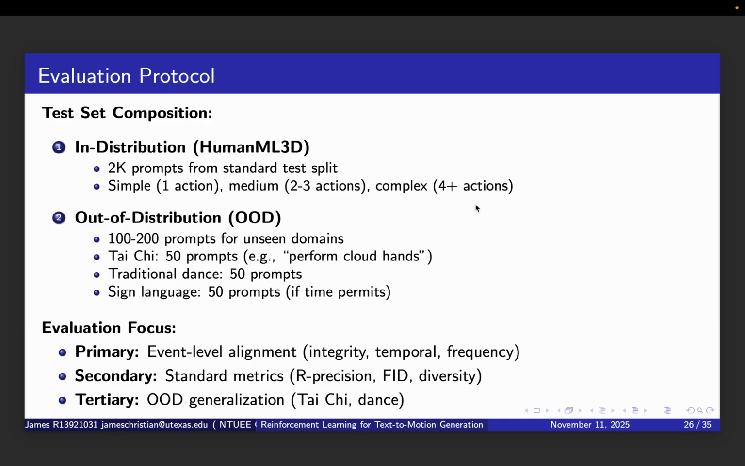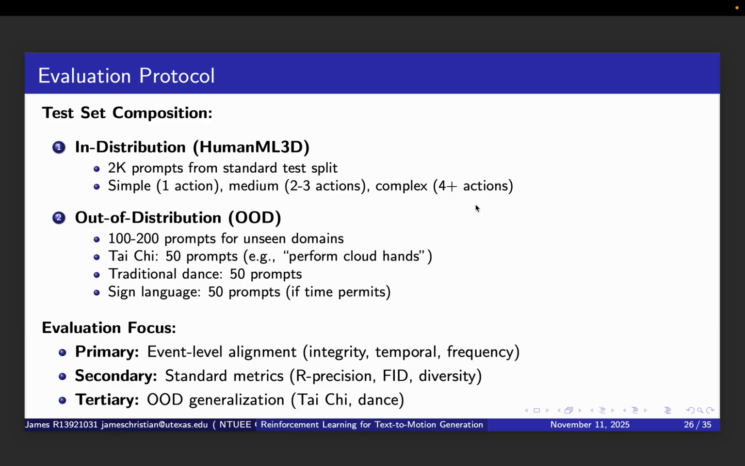Second, out-of-distribution (OOD), we will create 100 to 200 prompts for domains not in HumanML3D. For Tai Chi, we will have 50 prompts like "perform cloud hands" or "do the opening movement", for traditional dance, another 50 prompts, and if time permits, 50 prompts for sign language.